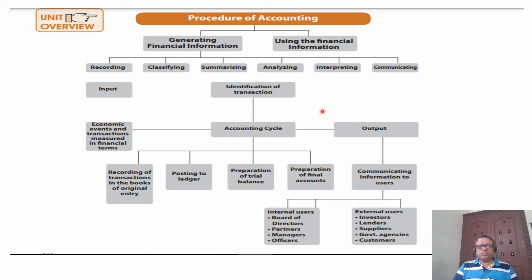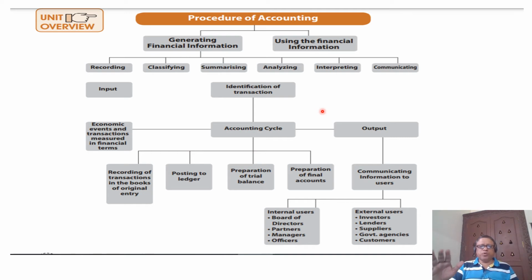So we will go one step down. How are transactions identified? What are all the steps involved? Identification of transactions leads to accounting, followed by analysis, interpretation and communication.